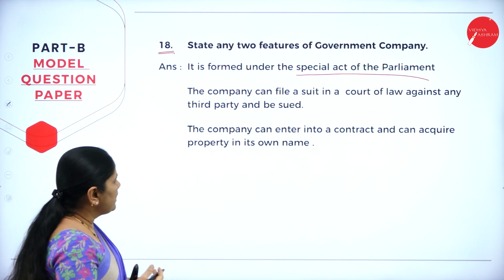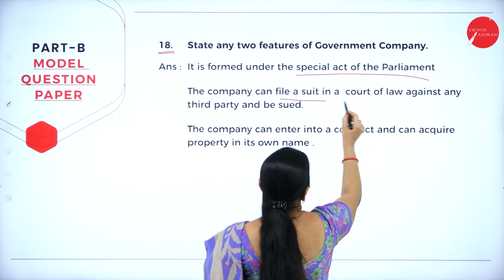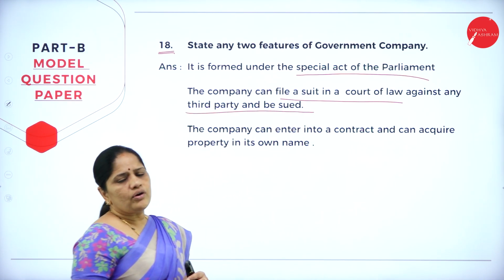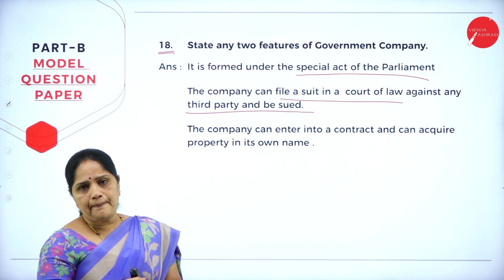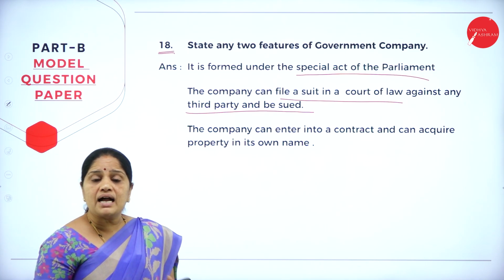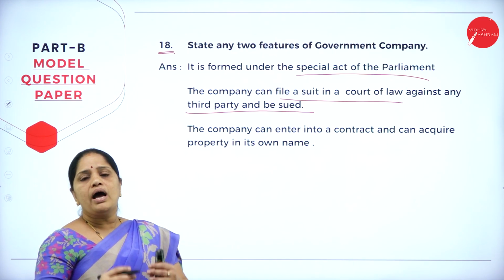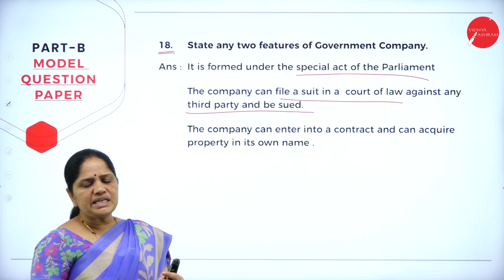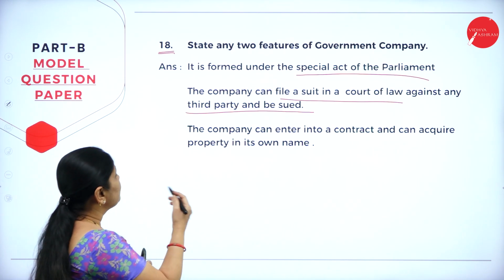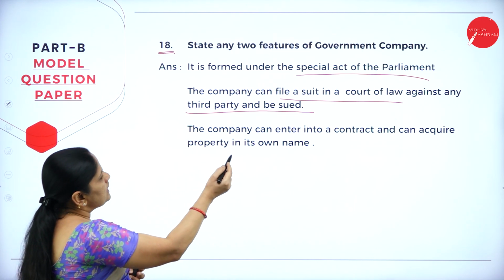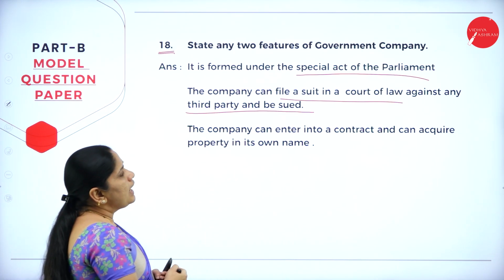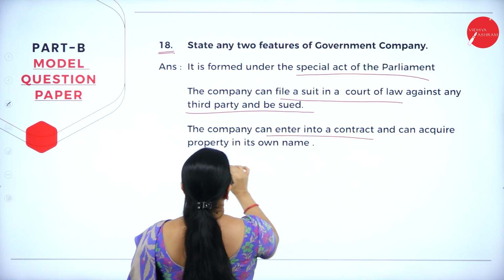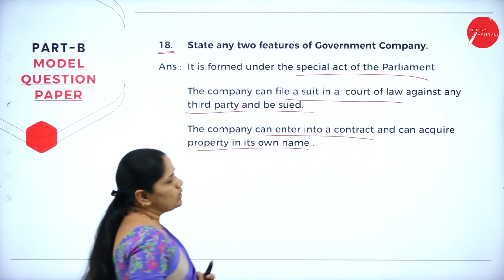And then next they have told that the company can file a suit in a court of law against any third party and be sued. Going back to the definition of the word company, we all know that a company is an artificial person created by law, and it can enter into an agreement with anybody. So it can be sued also. In keeping with that feature, we can say that the company can file a suit in the court of law against any third party and be sued, and the company can enter into a contract and can acquire property in its own name.